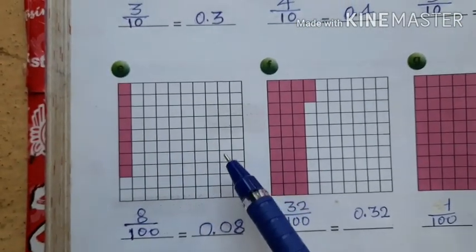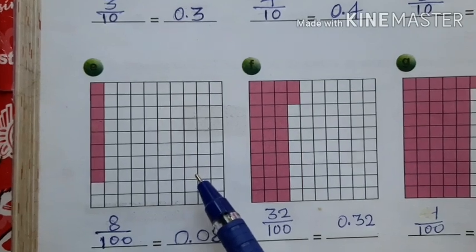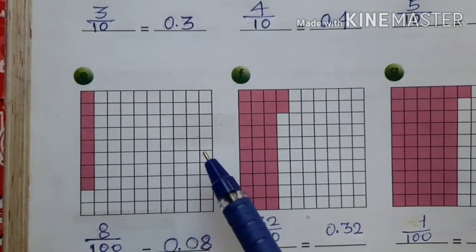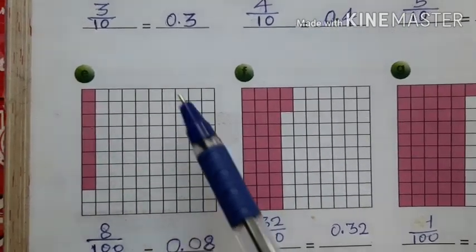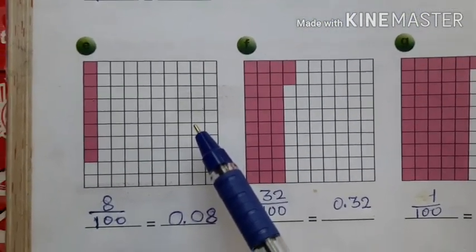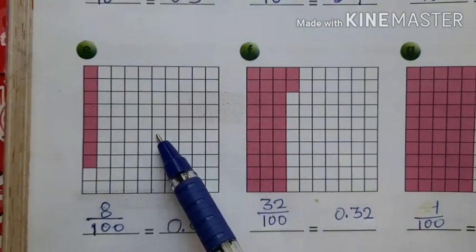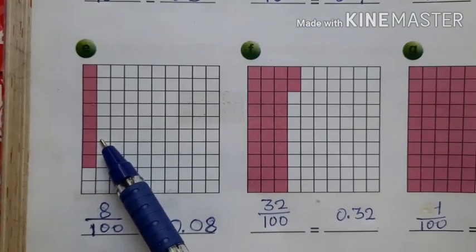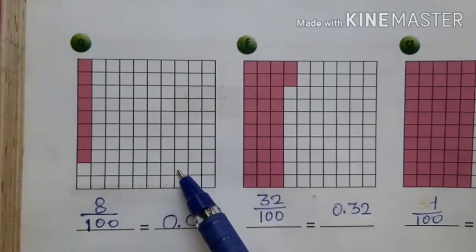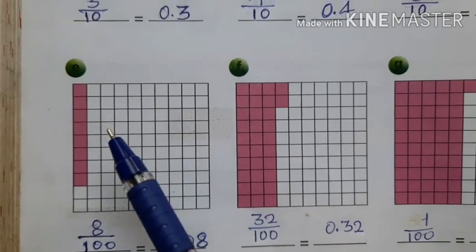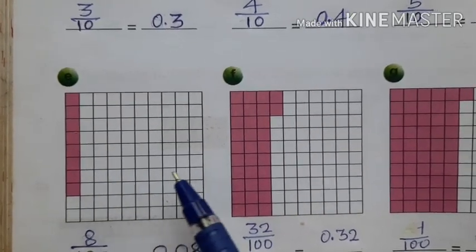Look at this square. This square is completely divided into 100 equal parts. This is one complete square, or whole square, divided into 100 equal parts. Out of 100 equal parts, all the parts are not shaded. Only some parts are shaded and some parts are unshaded. It means the square is not completely shaded or completely unshaded.